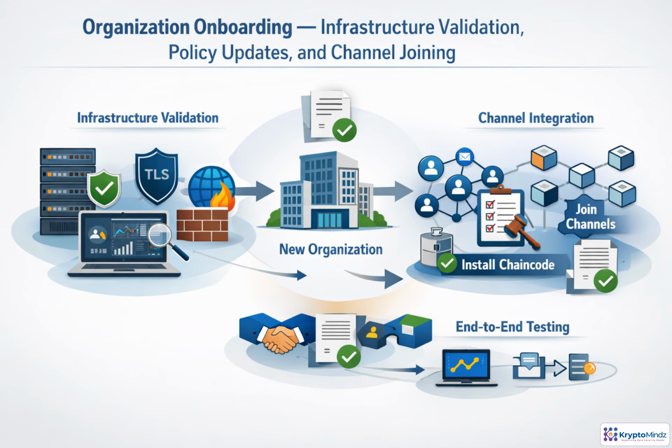From there, onboarding moves into controlled integration. Start by validating the runtime environment, peers or orderers, TLS, DNS, firewalls, connectivity, and monitoring. Then update the approved consortium, channel, and application policies so the organization is recognized by governance. Next, join authorized channels and install or approve required chaincode definitions. Finally, confirm the integration end-to-end with test proposals, endorsements, commits, and event delivery.